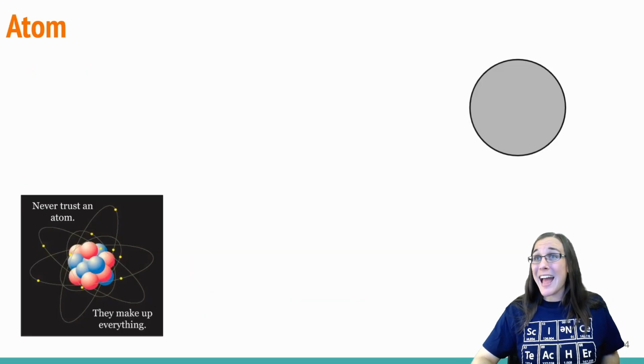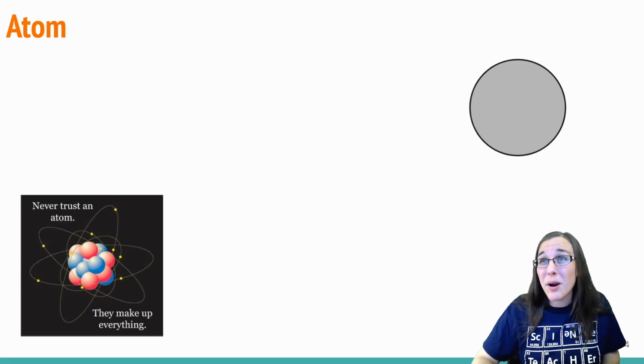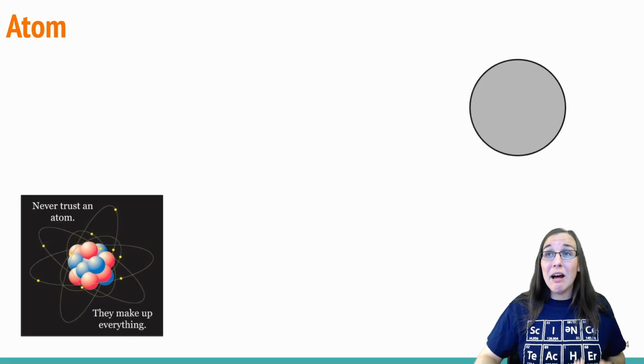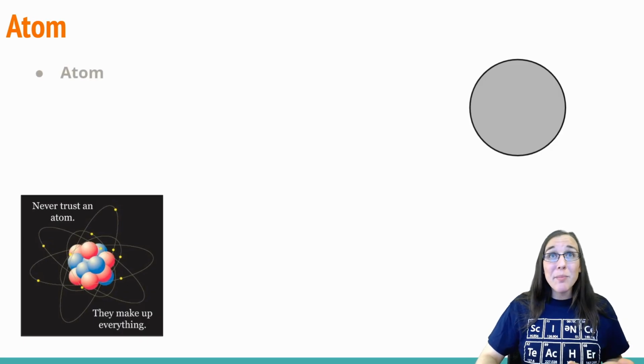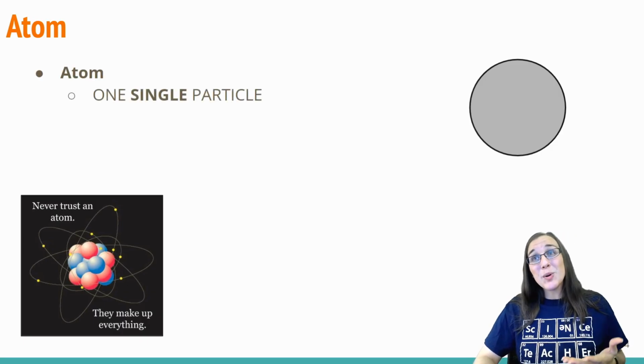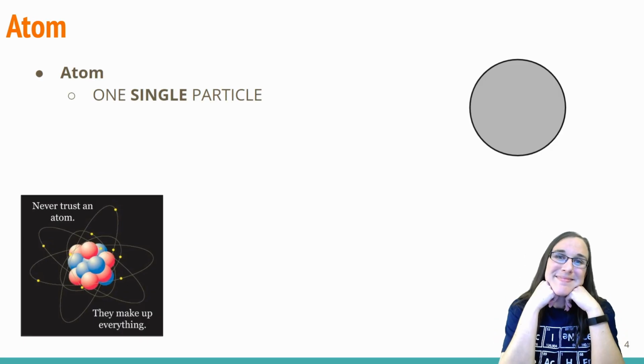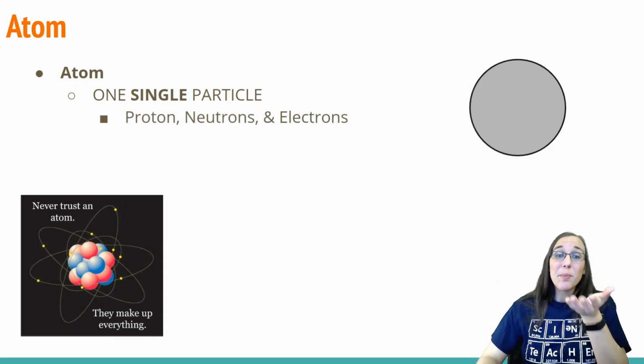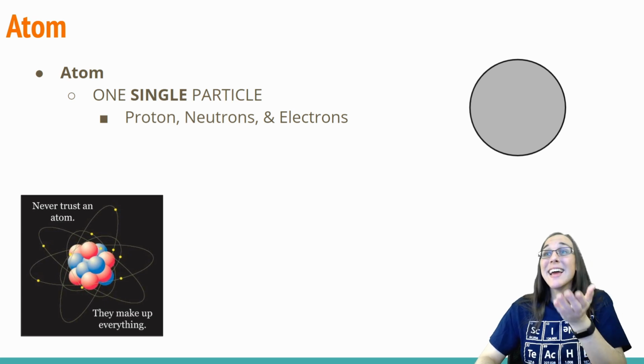If we're moving on to atom then, okay, well, if we know what a particle is, what is an atom and a molecule then, Mrs. Duckonta? Well, let me tell you. An atom is one single particle. Great explanation, right? No, we're going to keep going. So that includes the protons, neutrons, and electrons.